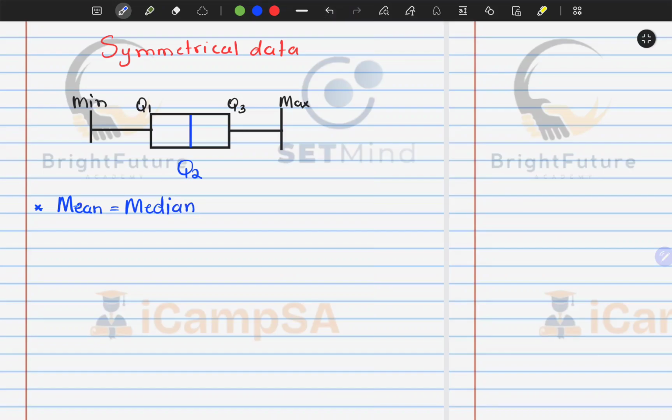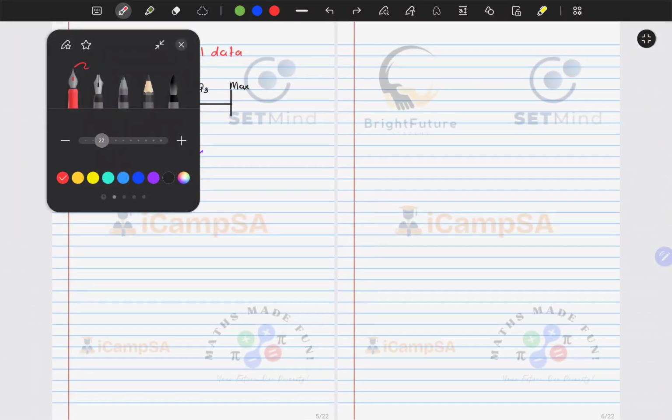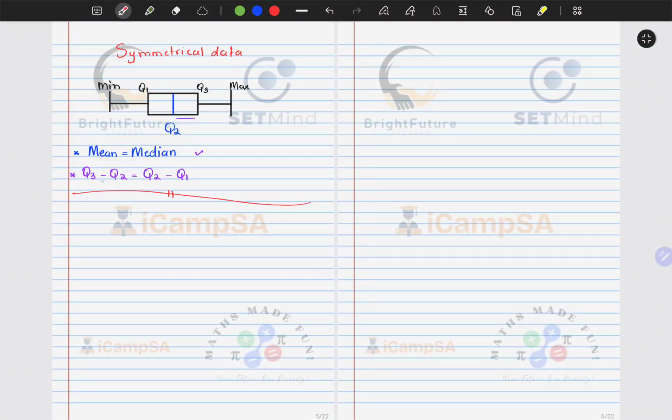So if your mean is equal to your median, then your data is symmetrically spread. Alternatively, you will see that your Q3 minus Q2 should be equal to your Q2 minus Q1. That will speak to symmetrical data. Now to the question. So now let's go and answer the question.